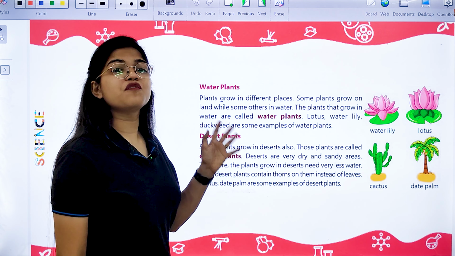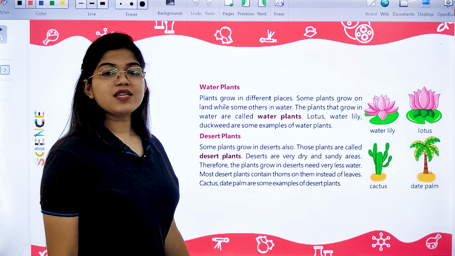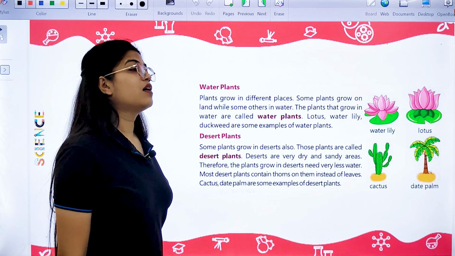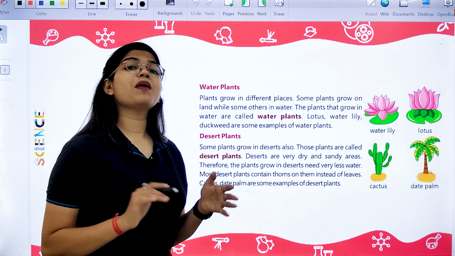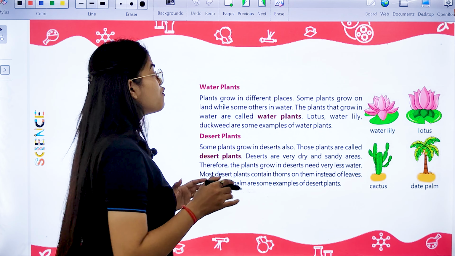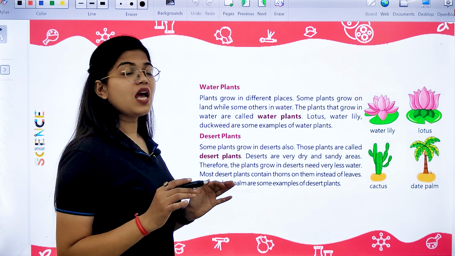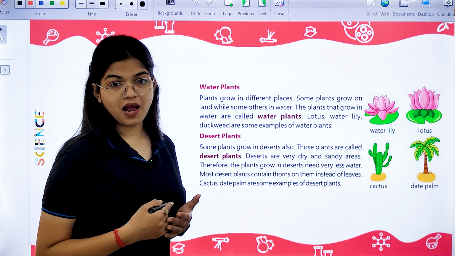Now, next we have the topic that is water plants. These are the different types of plants about which we are learning. The next type of plant is water plants. You can easily recognize them by their name. As the name suggests, they are plants which grow in water. They are known as water plants and we can also call them aquatic plants.